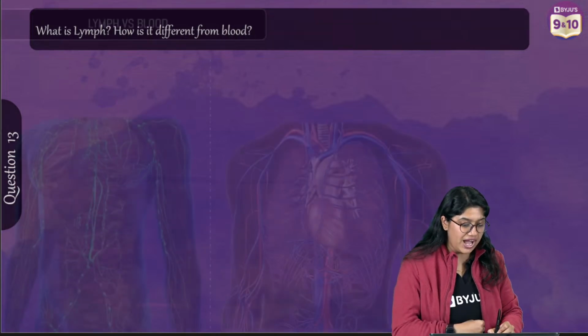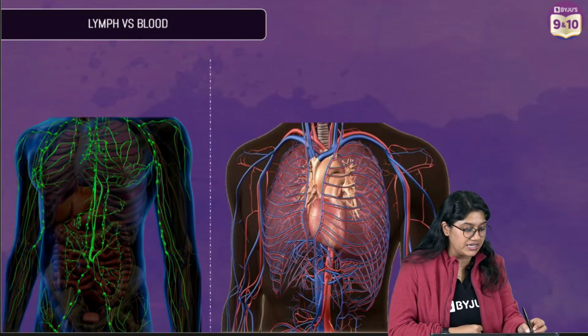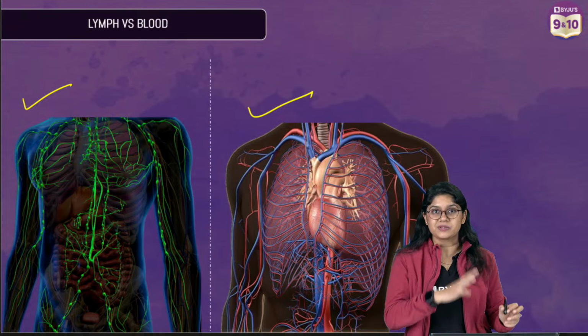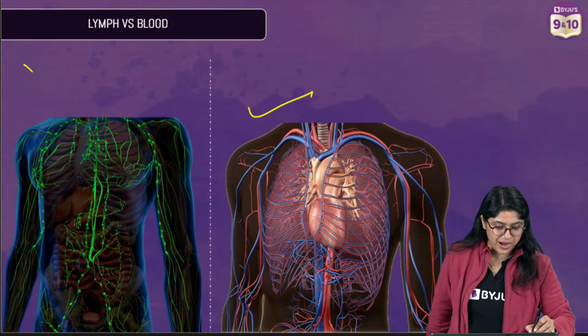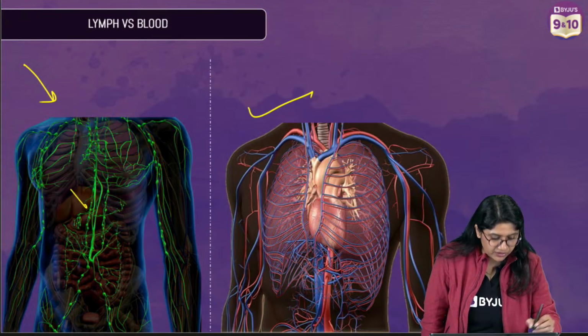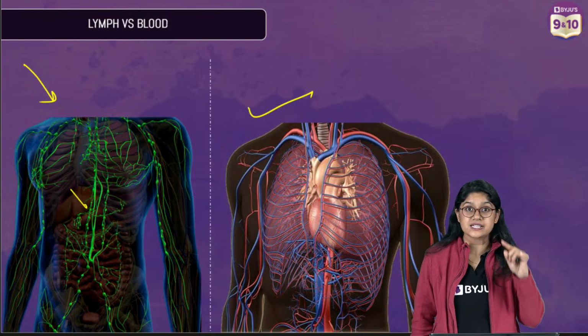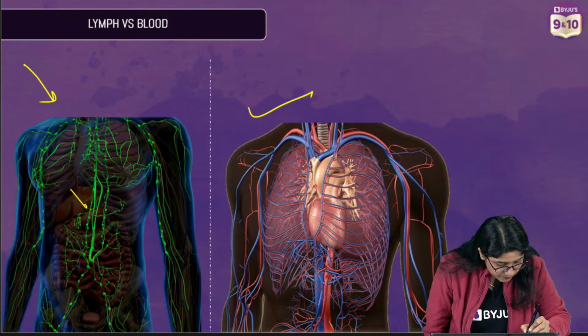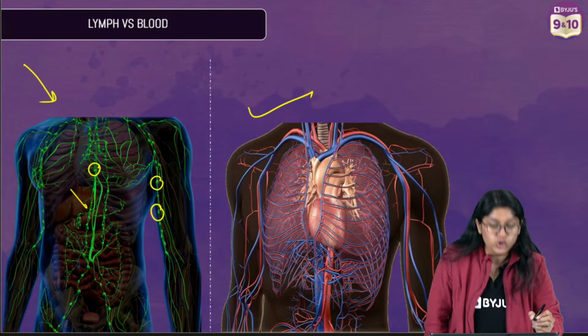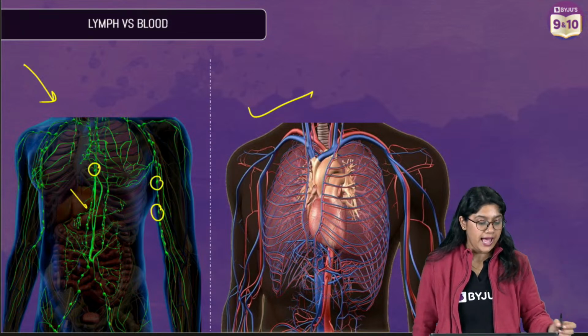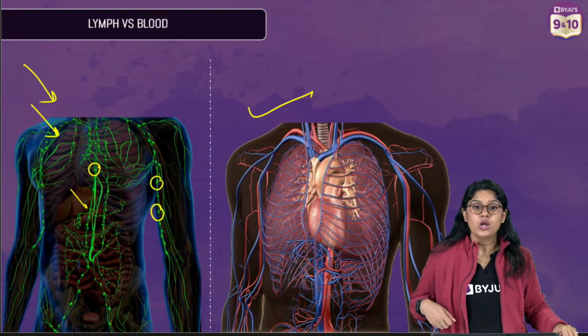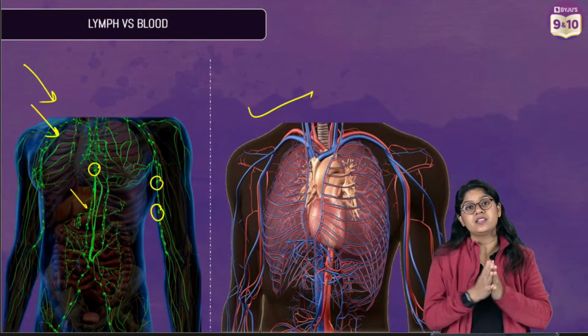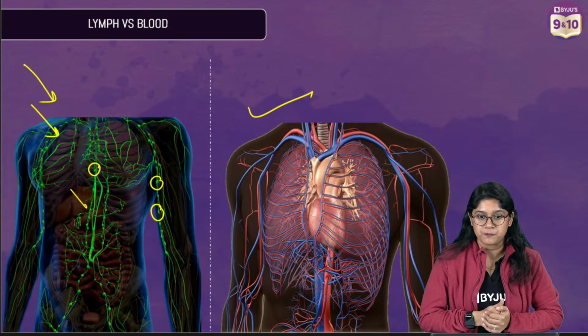So in short, there's a lot of difference between lymph and the circulatory system and the blood basically. Can you see this part? These green color ones are the lymphatic vessels, and these knots are the lymphatic nodes. And the fluid that we have will be helping in fighting the various organisms.